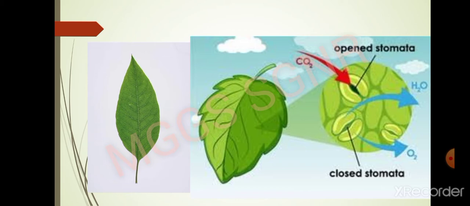Transpiration of water is also a very essential process because the plants remove the extra water from themselves through the process of transpiration, and transpiration can take place only through the openings known as stomata.